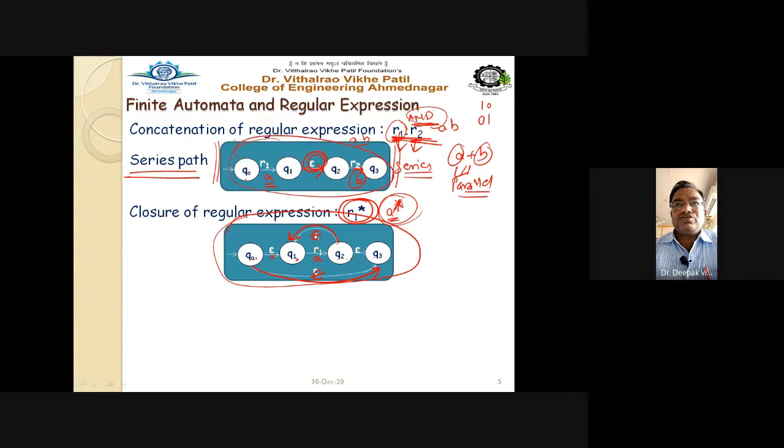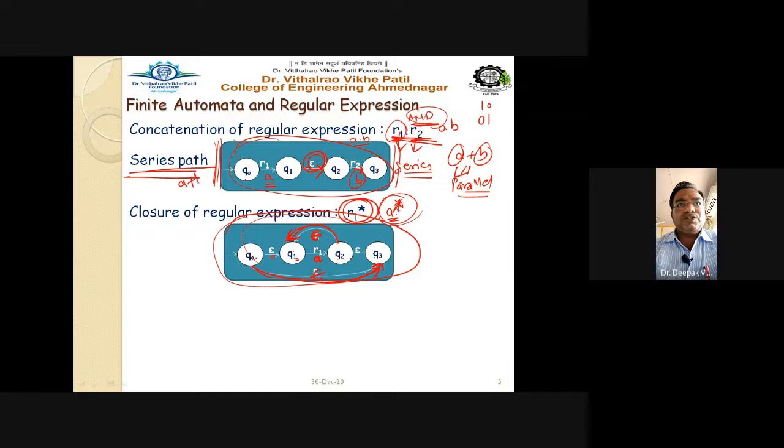In case of A raised to star, again these 4 states with the transitions. When you write A here, the transition must go back to the previous state with the epsilon transition, right? And from the starting state Q0, there is one transition on epsilon to the last state, that is Q3. So you have to remember this state series path by heart.